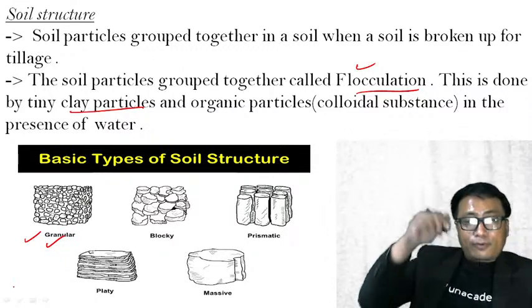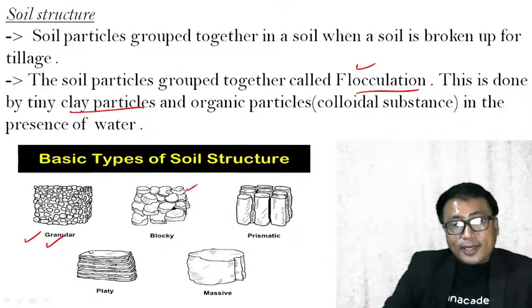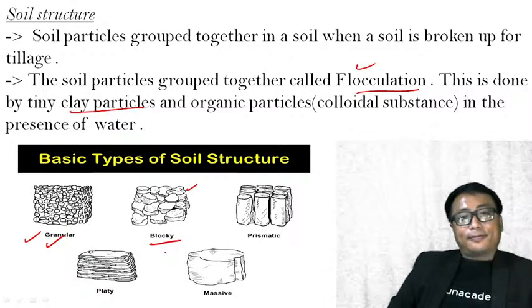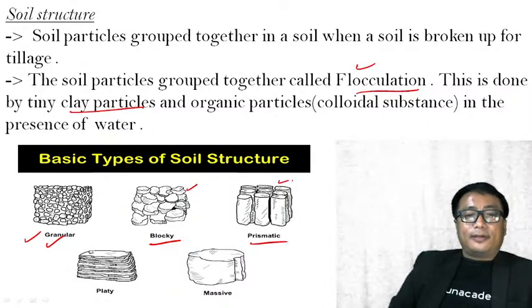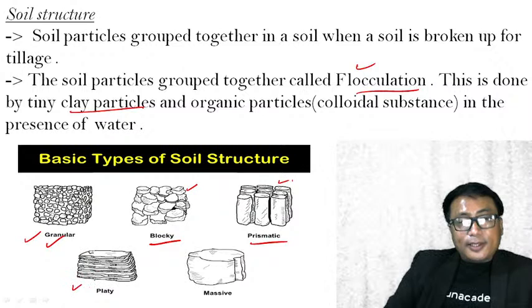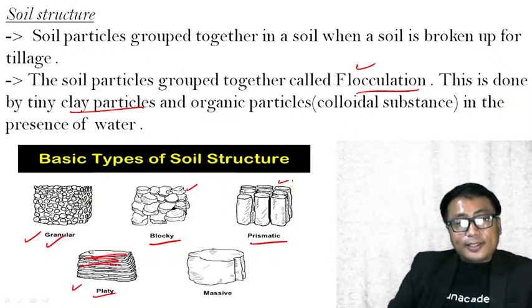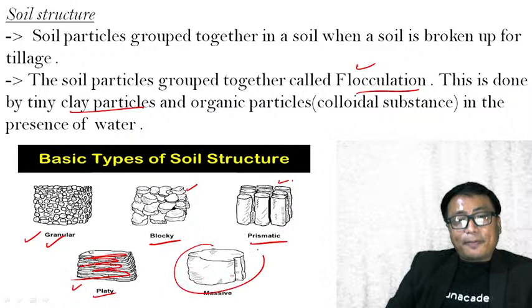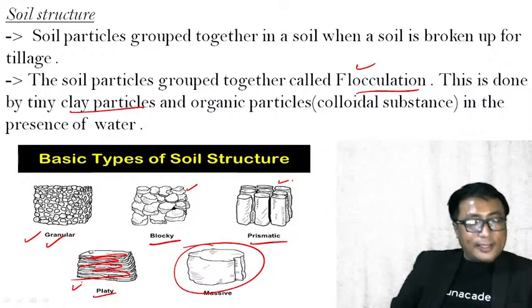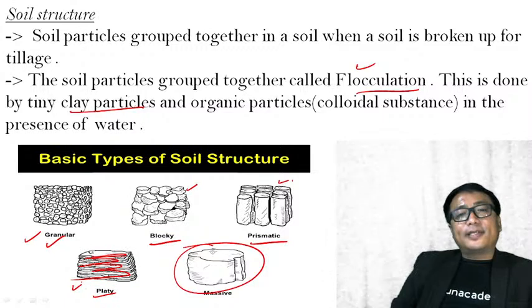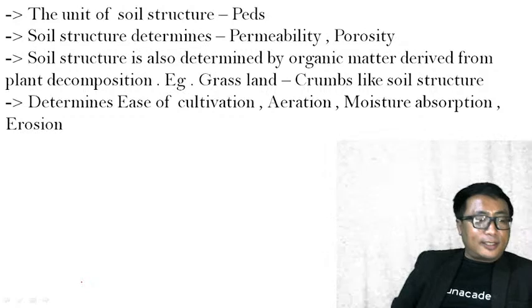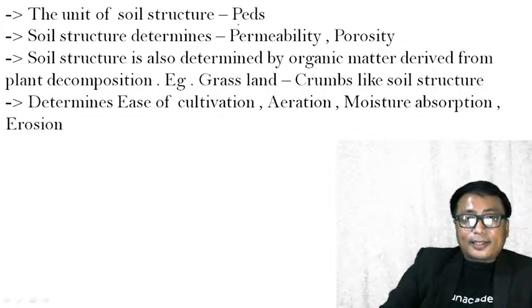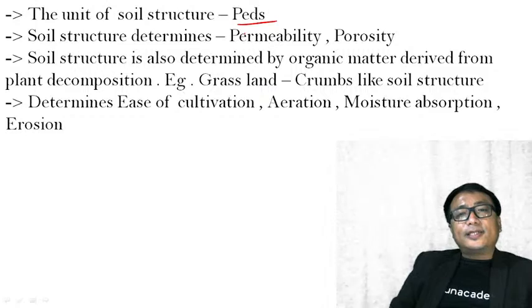If the soil comes out when you till it in a block manner like this, it is known as blocky soil. If it comes out in this manner, it is prismatic. If it comes out in this manner, it is platy, layer after layer. And this is the massive. If a huge block comes out, it is the massive. These are the different basic types of soil structure. Clear? The unit of a soil structure is known as ped, P-E-D. Soil structure determines permeability and porosity.